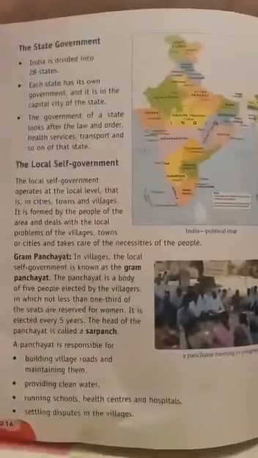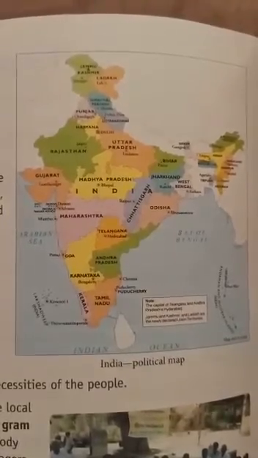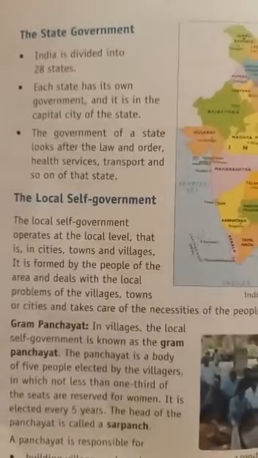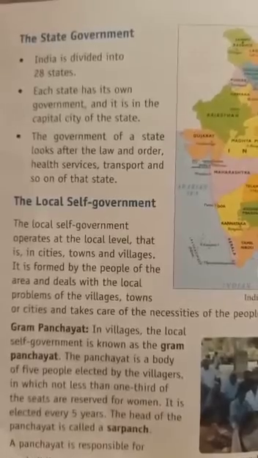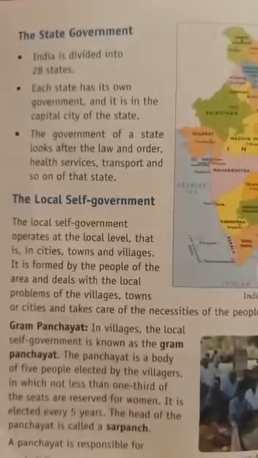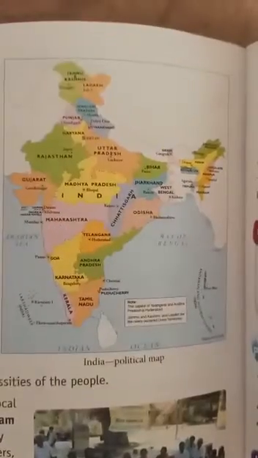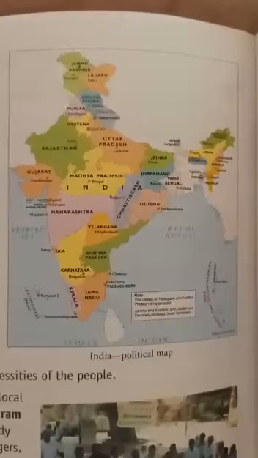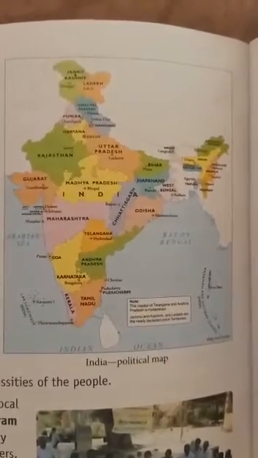Next is the state government. Look here, this is the map of our India. Our India is a very big country and it is divided into 28 states. But now it has become 29 states, and all the 29 states have their own government, okay, and all the powers and duties operate from the capital city of the state.